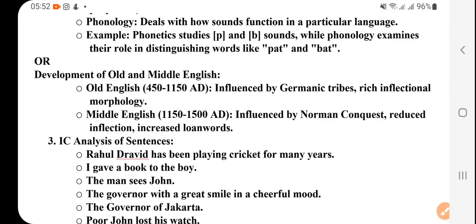And phonetics is how sounds are produced, right? And the articulators and the mechanism come under phonetics, okay? Now,